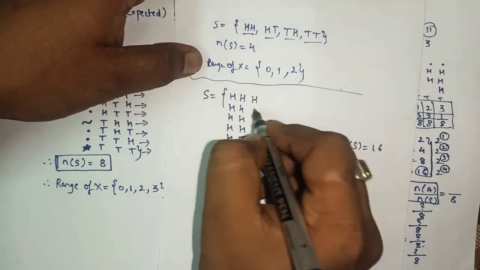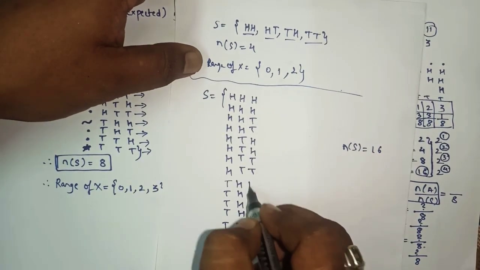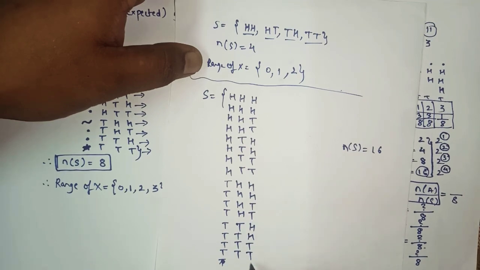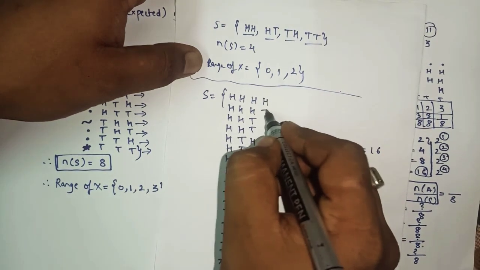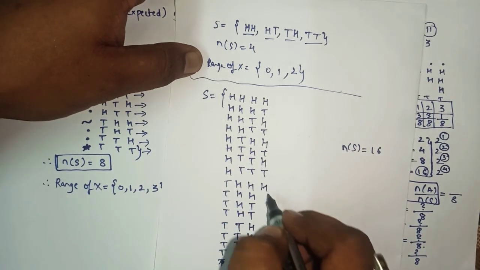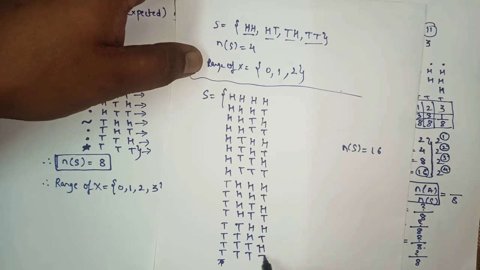After that 2 times head, 2 times tail, 2 times head, 2 times tail, 2 times head, 2 times tail, 2 head, 2 tail. And in the last you will write head, tail, head, tail, and so on.